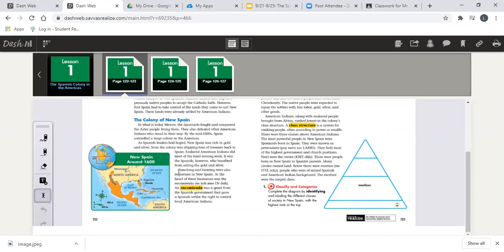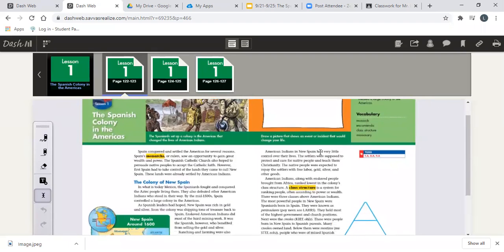Ranching and farming were also important in New Spain. At the heart of these businesses was the encomienda. So we have vocabulary words here. The vocabulary word encomienda was a grant from the Spanish government that gave a Spanish settler the right to control local American Indians.